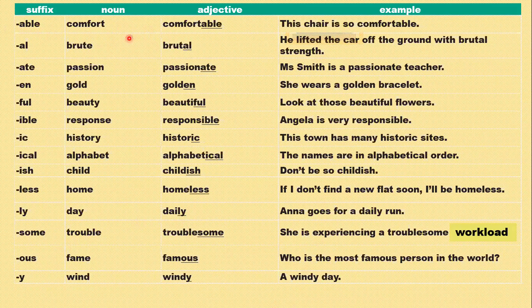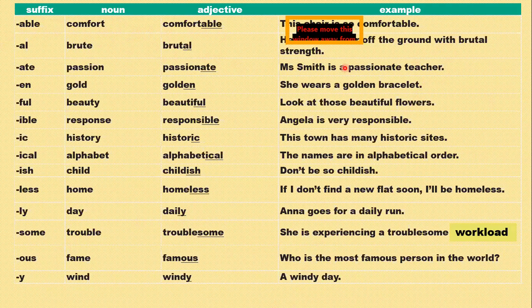Okay, I have students coming in. Okay, able. So my suffix is able, my noun is comfort. Now my adjective becomes comfortable. This chair is so comfortable. Okay, so I have it here. This chair is so comfortable.